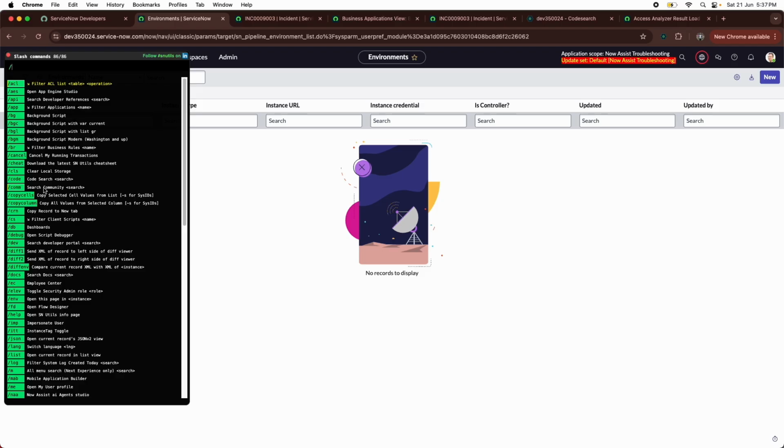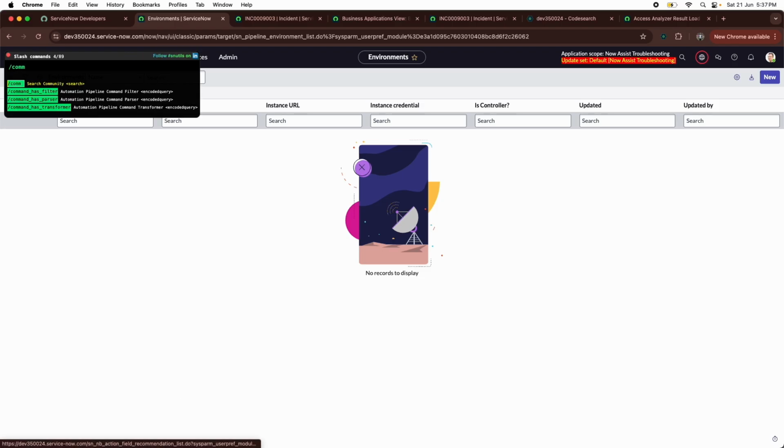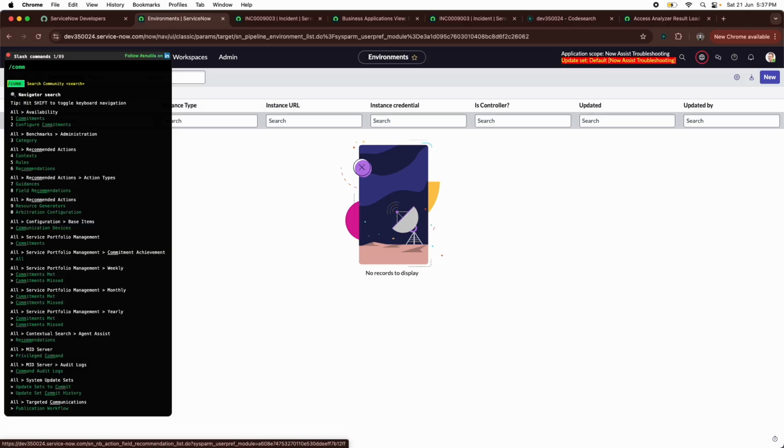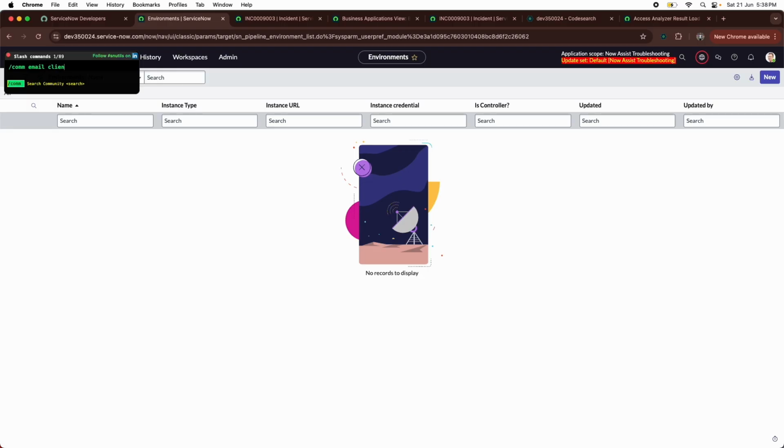Suppose /comm, community. If you want to search something in the community, you don't need to go to Google and search for it. You can directly search for that particular term that you are looking for. Maybe you are looking for email client setup, something like that. Email client setup, that's it, enter. It will open a new tab.